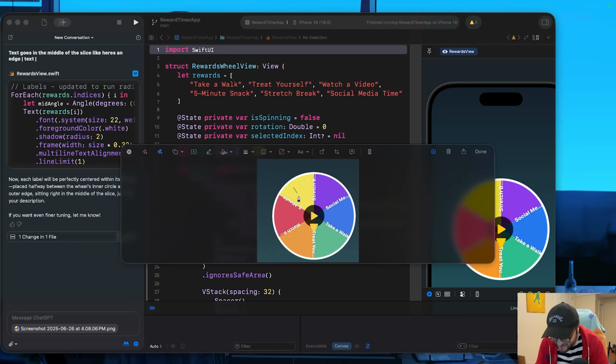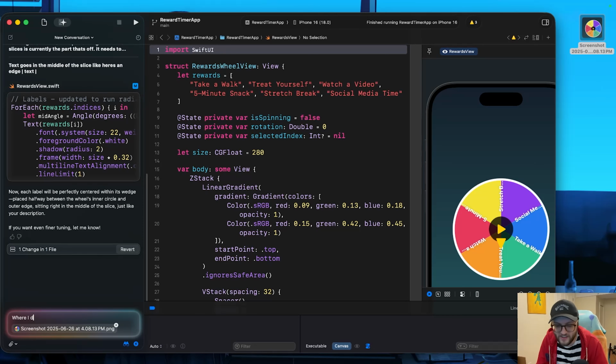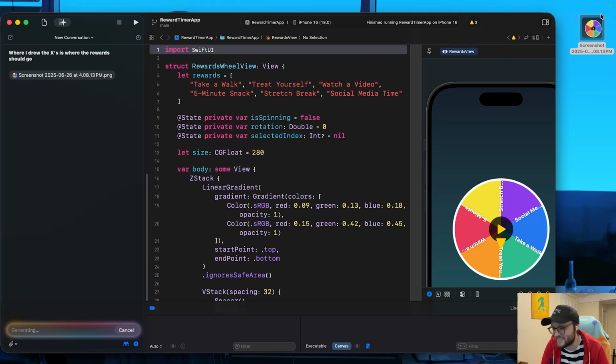It should go here. Yeah. So I'm going to draw... This is not vibe coding. I don't think this counts as me breaking a rule because I'm not coding. I'm using preview to draw an example to send to ChatGPT. Okay, I'm going to save this and be like, okay, where I drew the X's is where the rewards should go. This is hilarious. Okay.